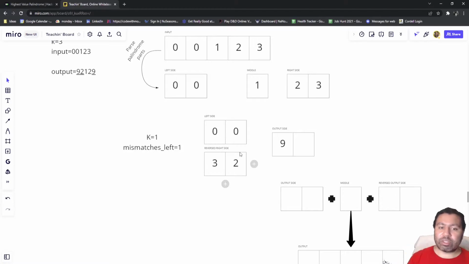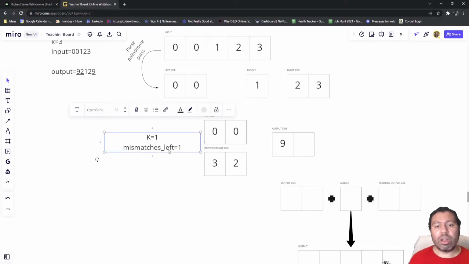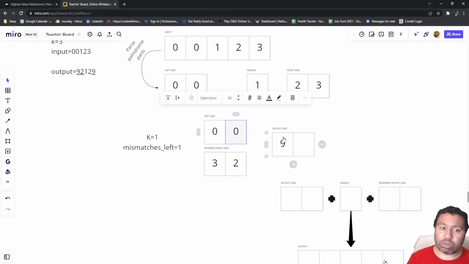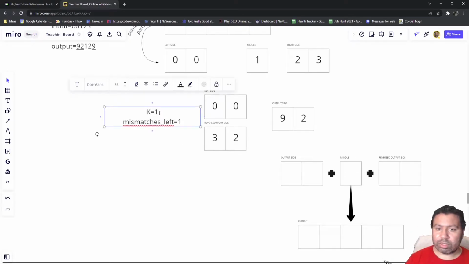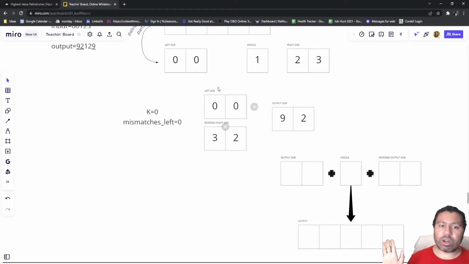Then we go to the next iteration and we say, okay, is there enough to make those both a 9? The answer is no, but we still have 1 alteration because we make sure to save those. And so we will have enough to just change the 0 to a 2, but you still solve a mismatch. Sorry, let me correct this. So this becomes a 0, this becomes a 0. So we're now done with our iteration here.